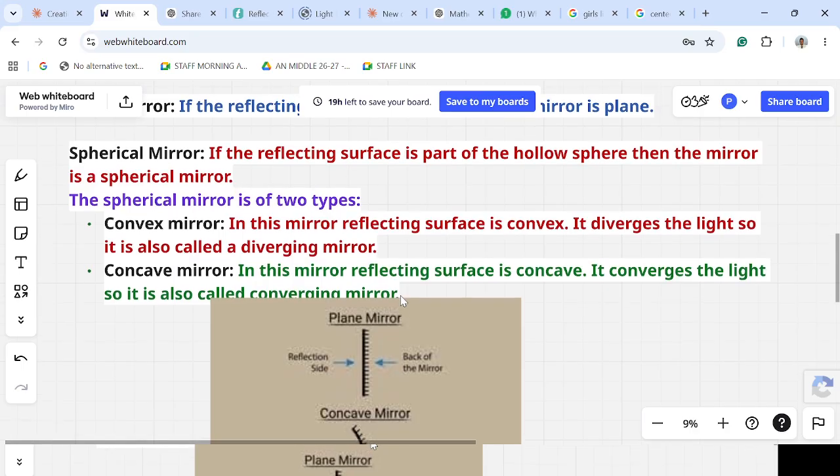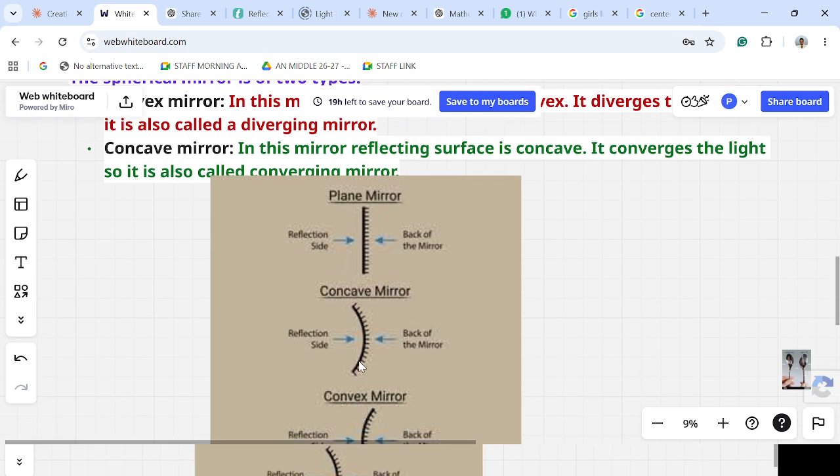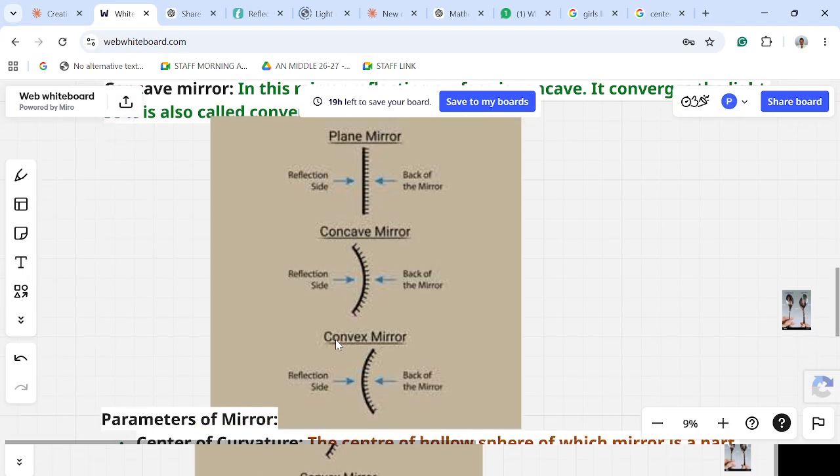Next comes your concave mirror. What we said about concave is that it converges the light here. At the back we have shaded, that is the back of the mirror, which is not the reflecting part. When the light ray falls on it, after reflection, all the rays will meet at a point. That's why it is called converging.